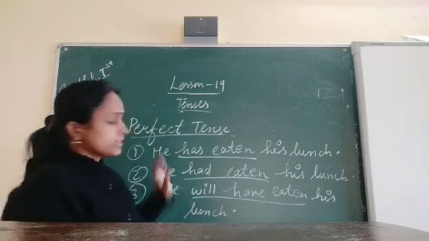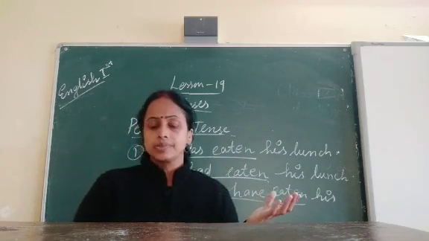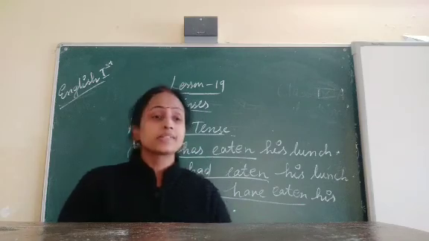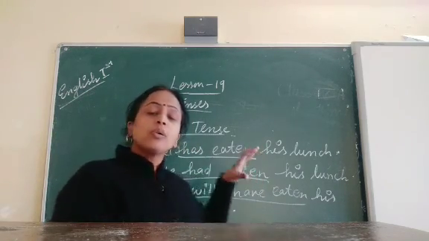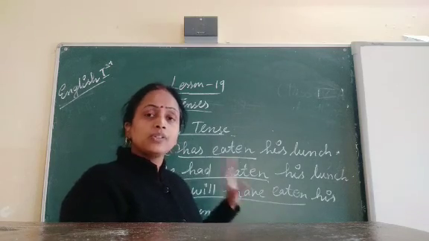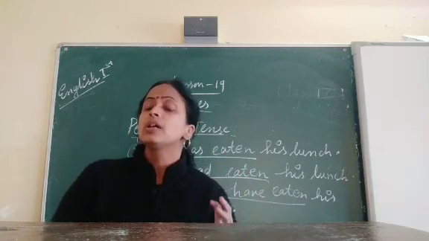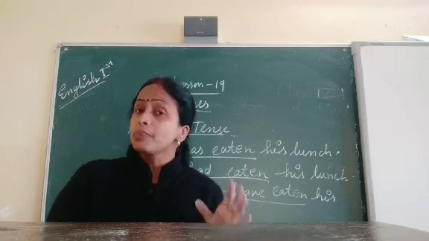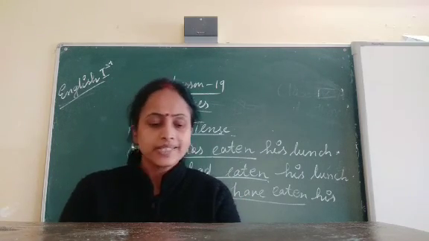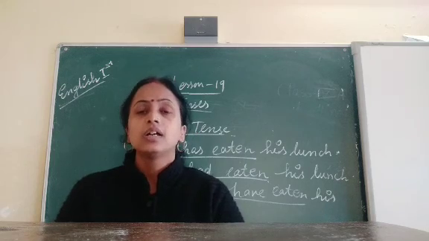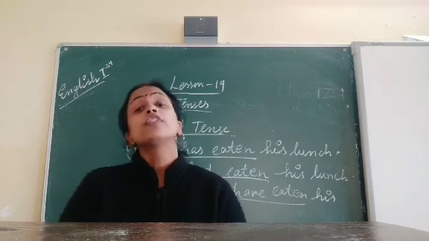In all three kinds, the present, future and past tense, it is there. So by seeing the example, you will understand which tense it belongs to.